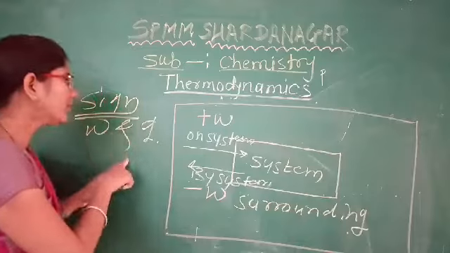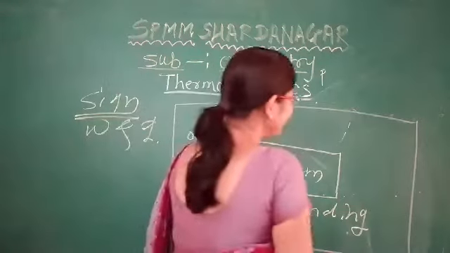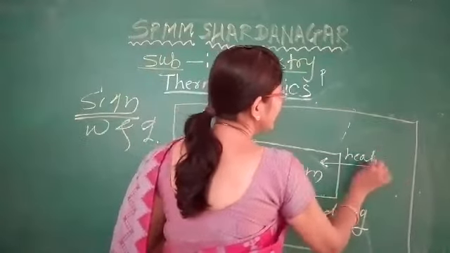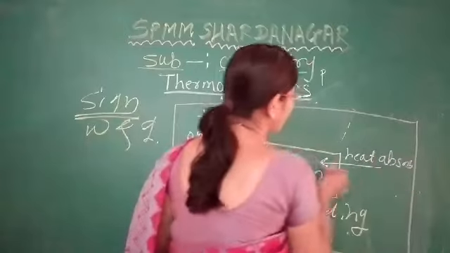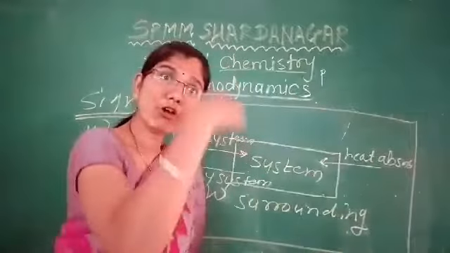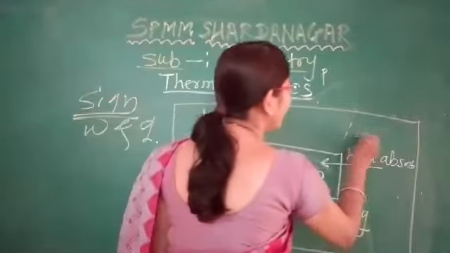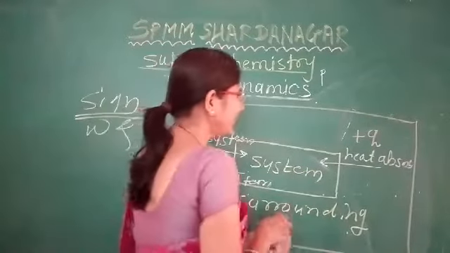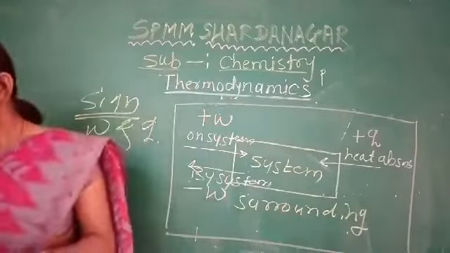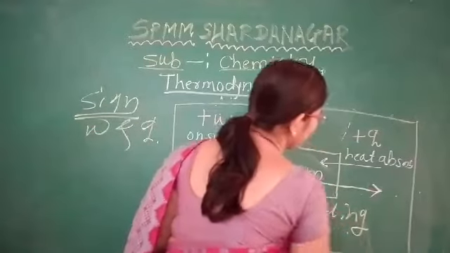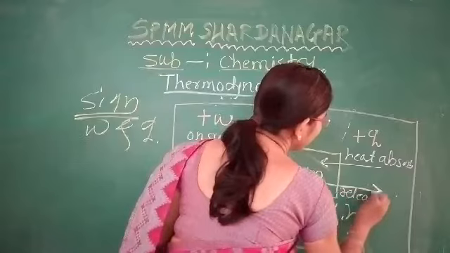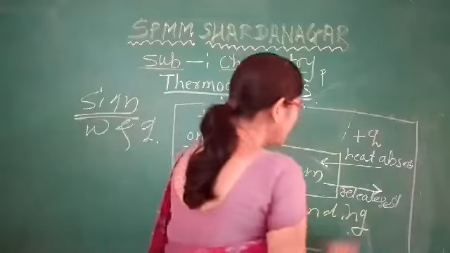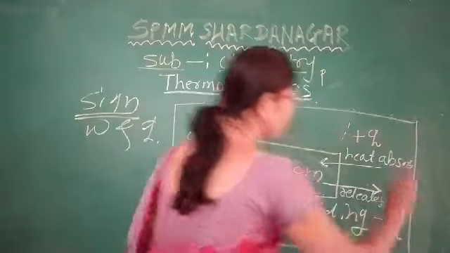Same as that of work, if heat is absorbed by the system from the surrounding, then the value of heat is positive. And if heat is released by the system, then the value of Q is negative.